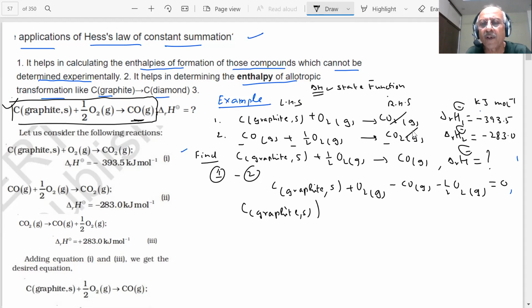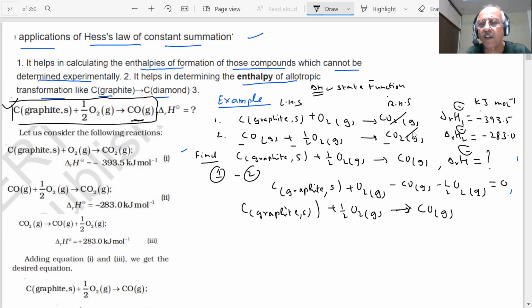S... O2 and half O2. How much will I be left with? Half O2 gas. Take this to the other side. What will you get? CO gas. Did you get this answer?